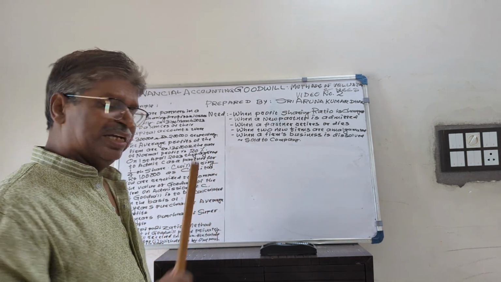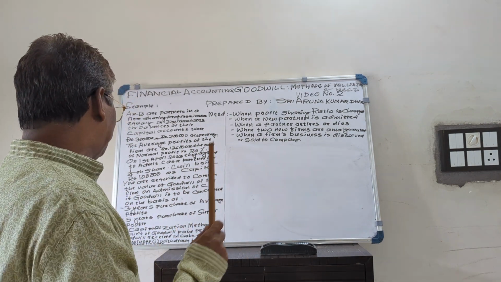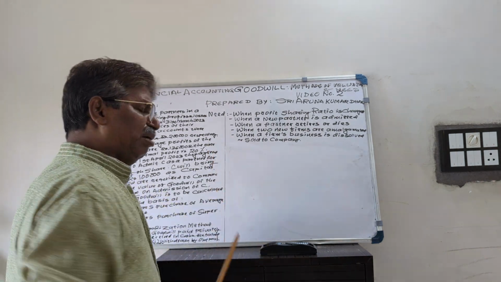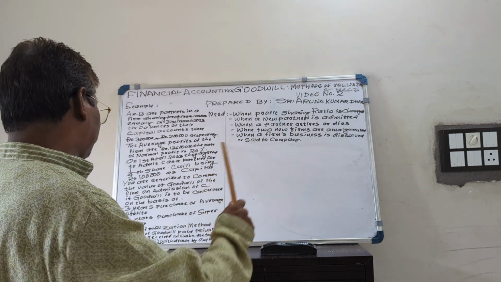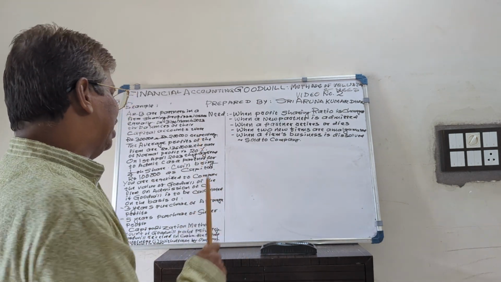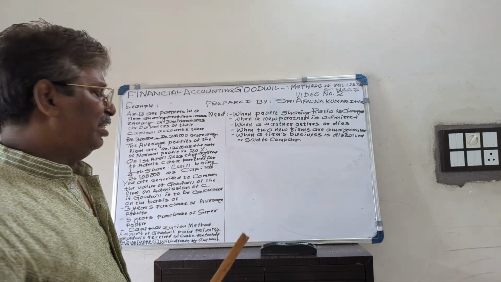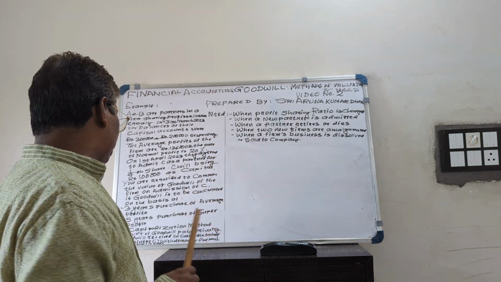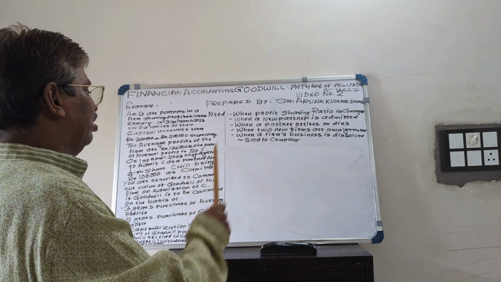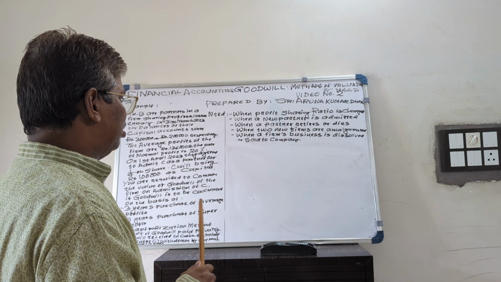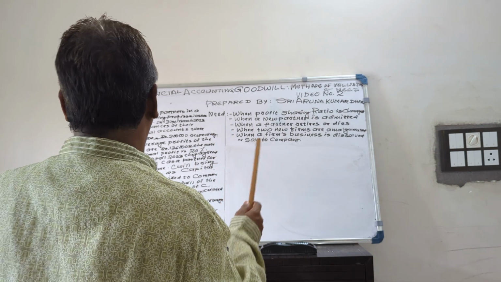The third method is the capitalization method. Under this method, the value of net assets will be calculated. The formula is average or adjusted profit divided by the normal rate of return. Then from the value of net assets, the net assets of the existing business, that is the capital, that is assets minus liabilities, will be deducted. The difference is the value of goodwill. On that, the new partner will bring his share, that is 1/6 of the value of goodwill. Then we will solve our problem.